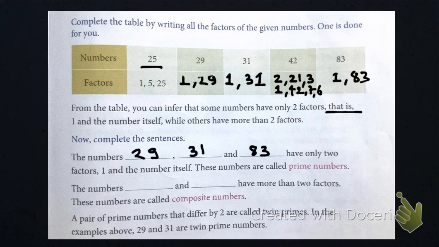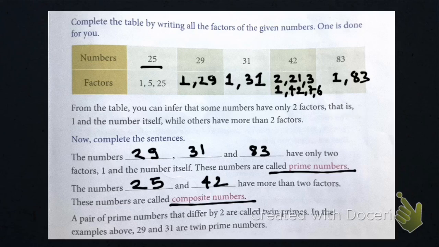So these numbers are called what? These numbers are called prime numbers: those numbers which can be divided by 1 and only by itself. The numbers dash dash have more than 2 factors. So 25 has more than 2 factors and 42 has more than 2 factors. So this type of numbers are called composite numbers. A pair of prime numbers that differs by 2 are called twin primes.